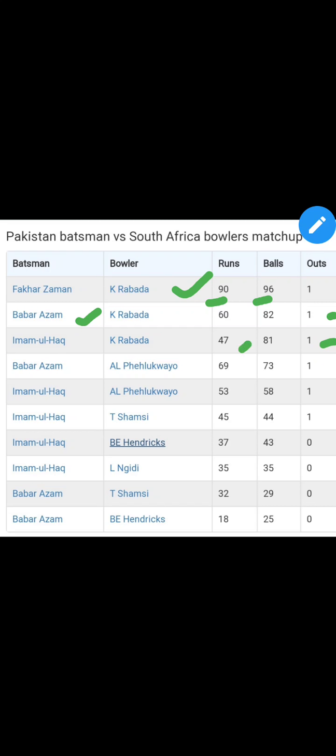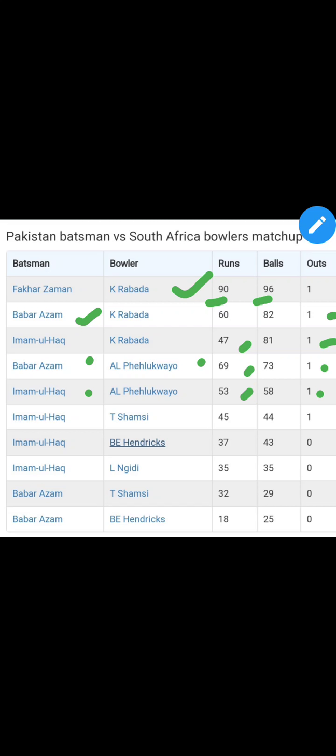Okay, and he was dismissed once. Next, coming on to the bowler Andile Phehlukwayo, the batsman is Babar Azam. Here you can see that Babar Azam was dismissed by Phehlukwayo once, and in 73 balls he has hit 69 runs. Next, the bowler is Andile Phehlukwayo, the batsman is Imam-ul-Haq. Here you can see that Phehlukwayo has dismissed Imam-ul-Haq once, and in 58 balls Imam-ul-Haq has hit 53 runs.